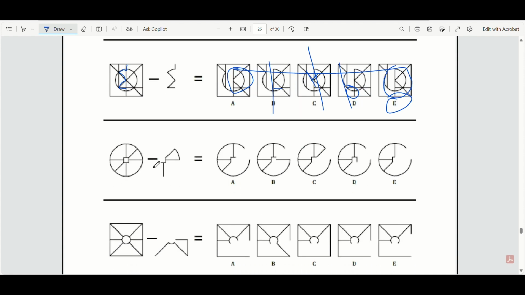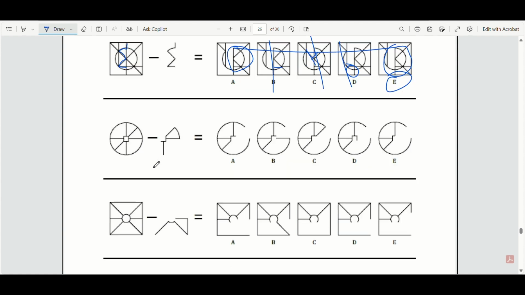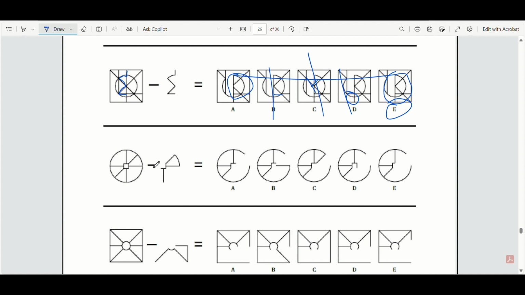Again, next question. With these subtraction questions, these don't usually come up, but it is good to practice them in case. So it's not a topic that we sort of teach in the syllabus, but we have put it in there just in case. So again, we've got this and this. So all of this side should be removed basically, including this section of the circle. Very similar to this, okay? Very, very close.